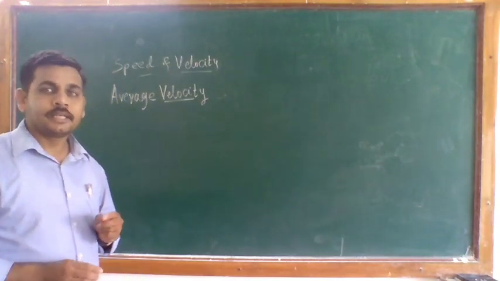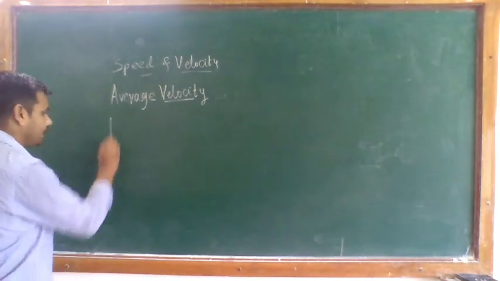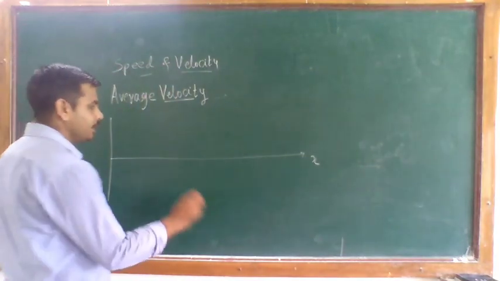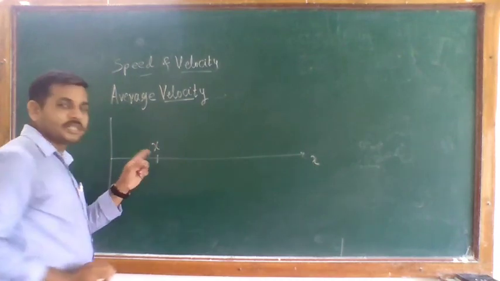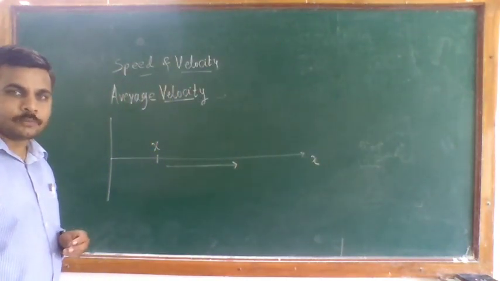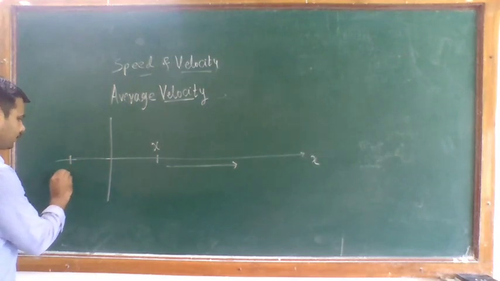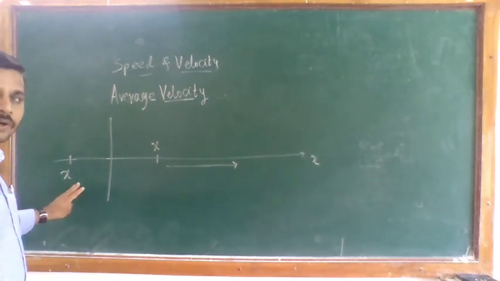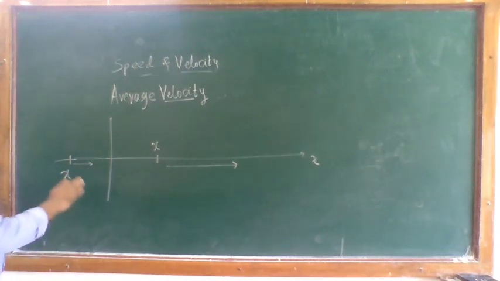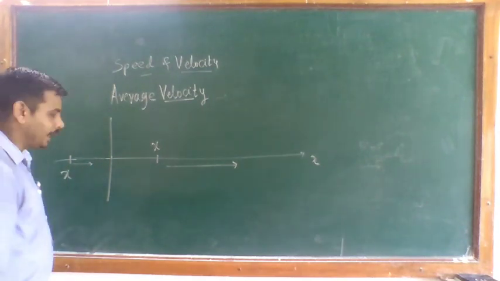In the first case, if your position x is positive and increases with time, so this is your time axis and your x direction, and your position x value is a positive value which increases with time, or if your x is negative, the position of your object is negative and it decreases in magnitude, becomes less, or we can say that x approaches 0. So x increases with time,